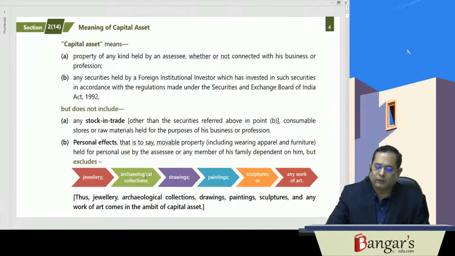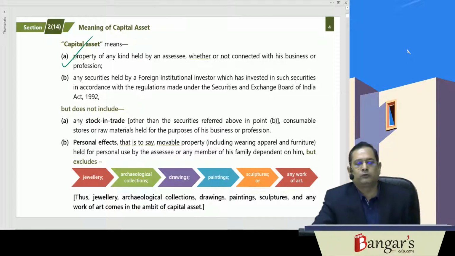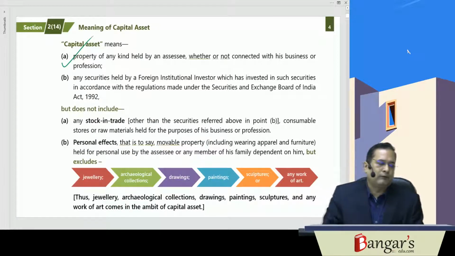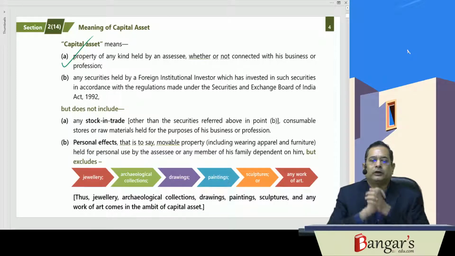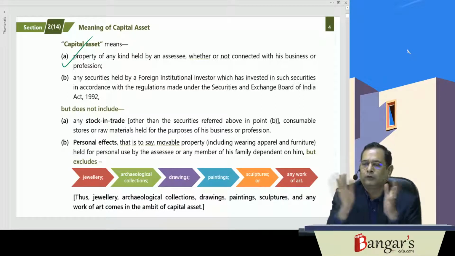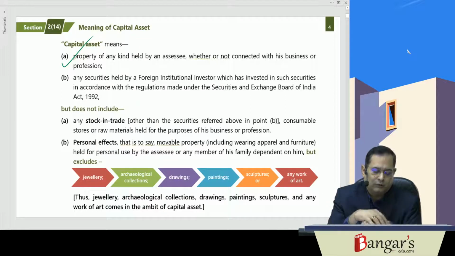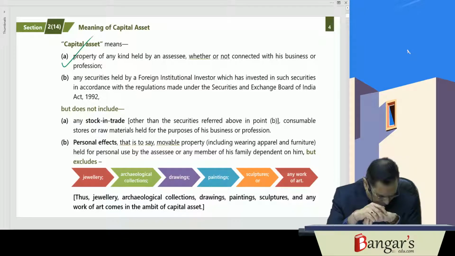So fundamentally what is a capital asset? Capital asset means property of any kind, all sorts of rights, all sorts of properties. They are covered under the ambit of capital asset. Property of any kind held by an assessee, whether or not connected with his business or profession. Also securities which are held by FIIs, investing in accordance with the guidelines issued by SEBI. They are what? Capital assets. But it does not include what?